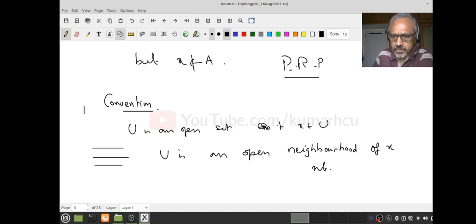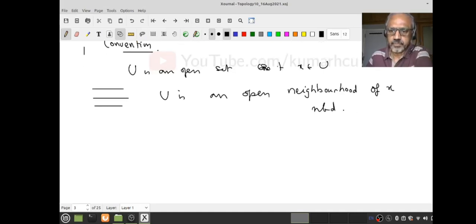I will write this as NBD. It is easier to say open neighborhood of x, rather than an open set such that x belongs to U or U contains x. This is universal, all over the world one uses this, so let me also use that. Let us go back and isolate this definition now.